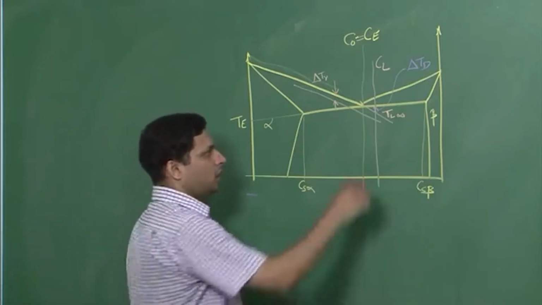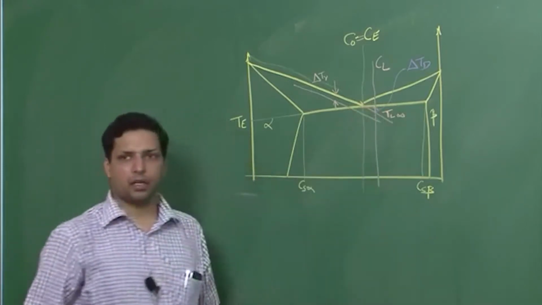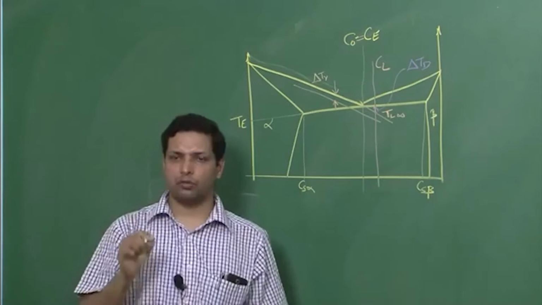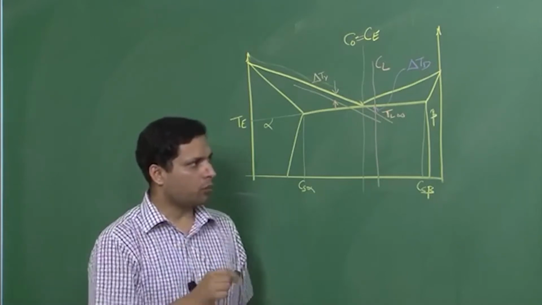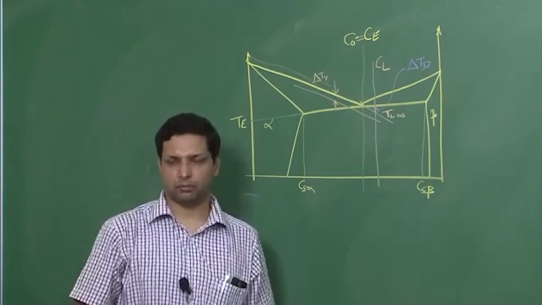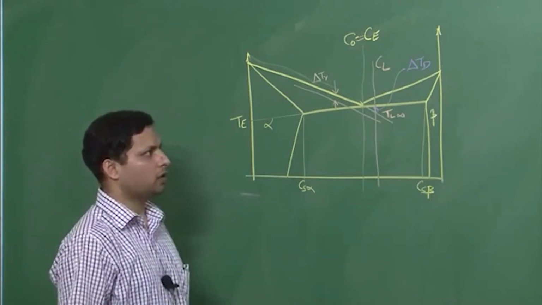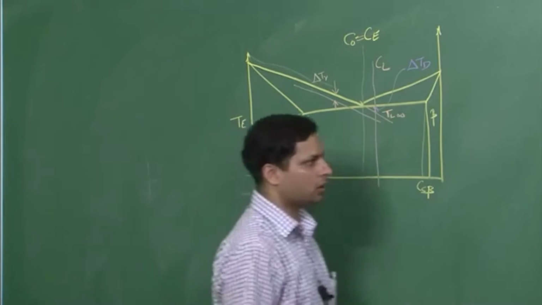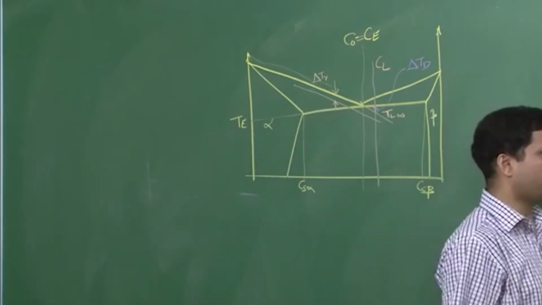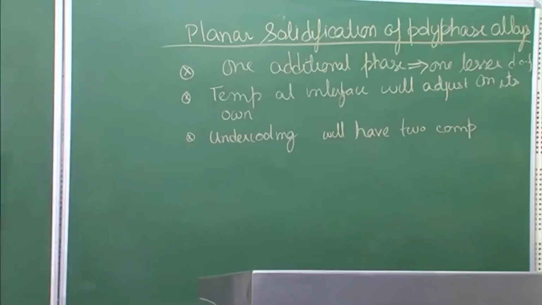So now you can see we have two different components in the temperature undercooling part. That is another fact or understanding that we should be aware of when we are talking about planar solidification of polyphase alloys.